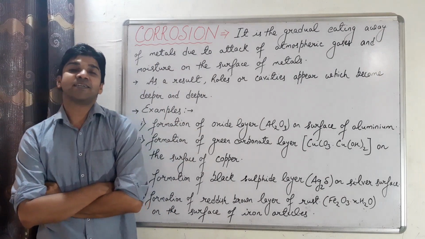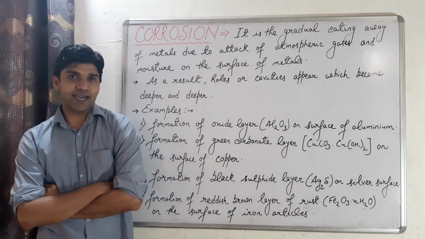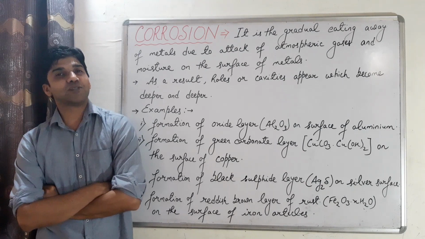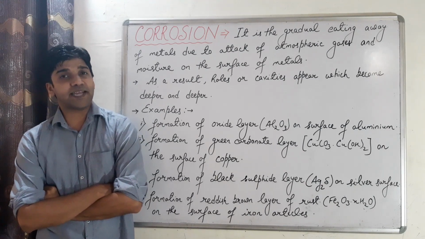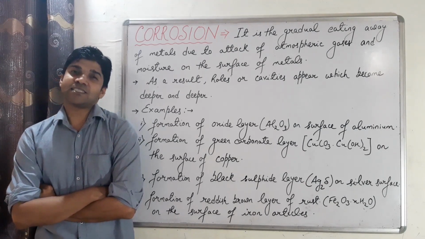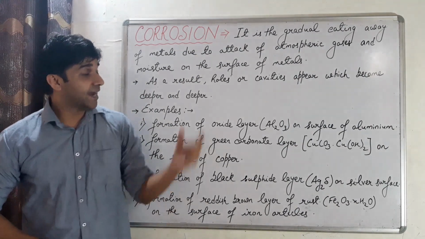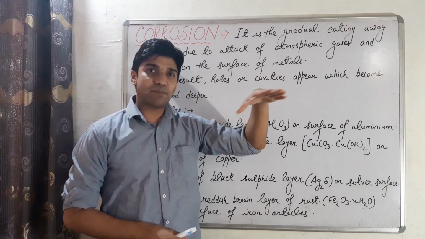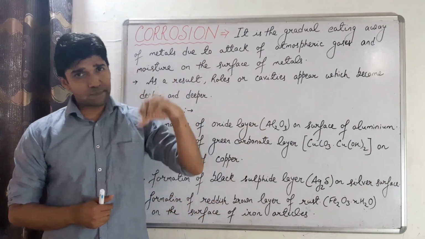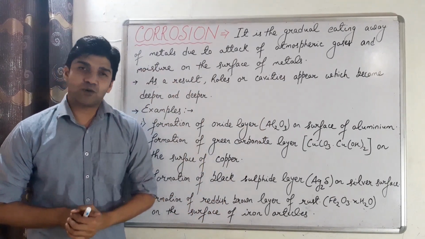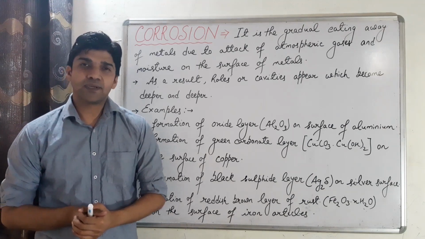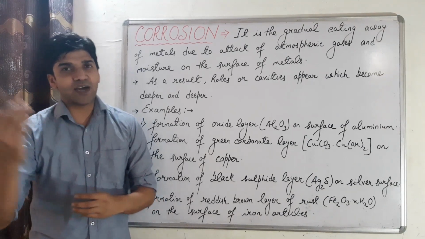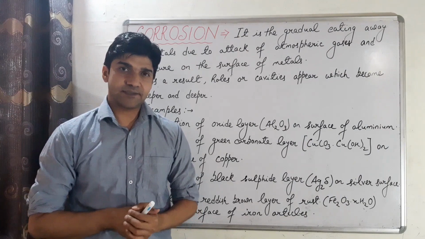So what is corrosion? It is the gradual eating away of the metals due to the attack of atmospheric gases and moisture on the surface of the metals. And due to this, holes or cavities appear on the surface of the metals, which become deeper and deeper with respect to time. Clear? And due to this, the market value of the metals decreases.